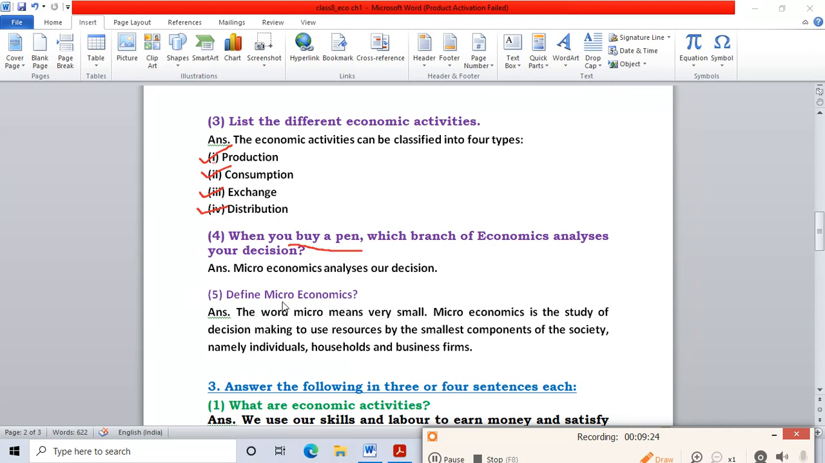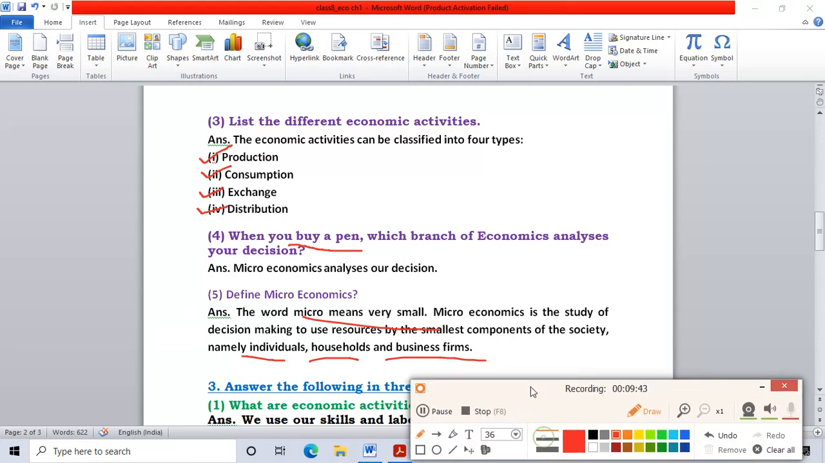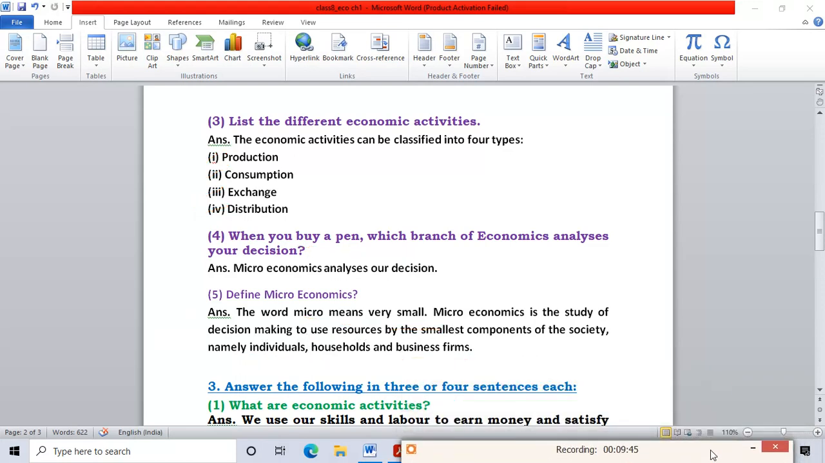Micro means small, right? The word micro means very small. Microeconomics is the study of decision making to use resources by the smallest components of the society, namely individuals, households, and business firms. So first of all, you have to write that micro means very small. It is the study of decision making to use resources.